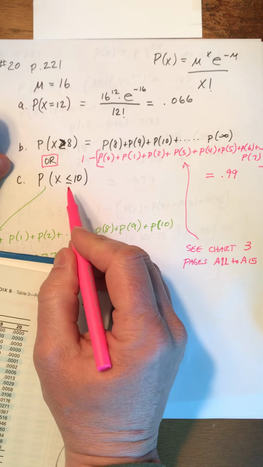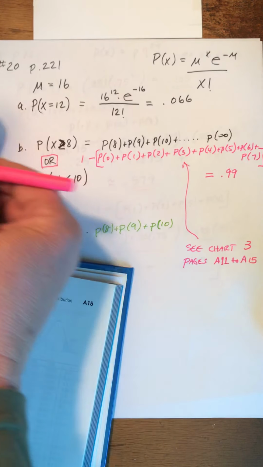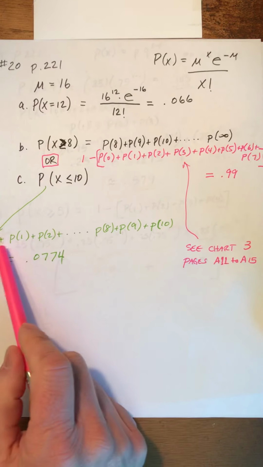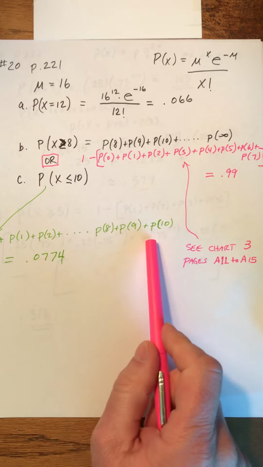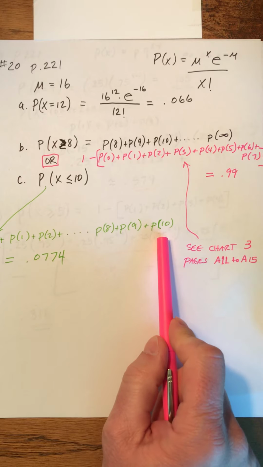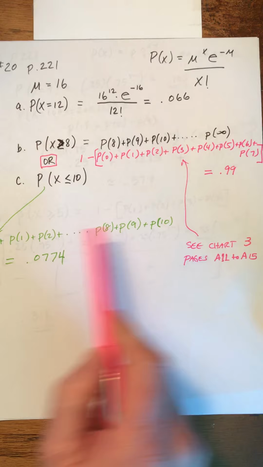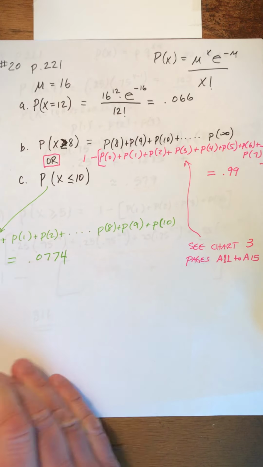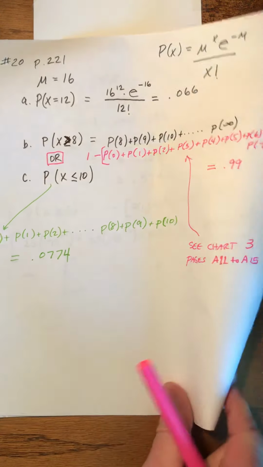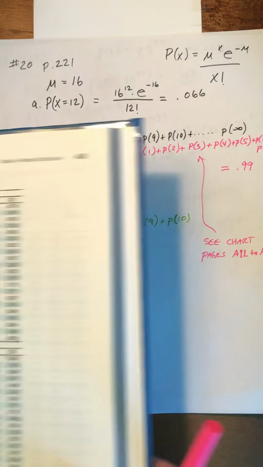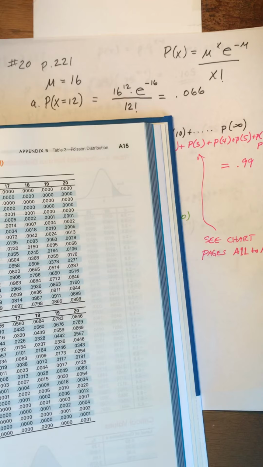For the next one, part C, they're saying, what's the probability that it would be 10 or less? Well, 10 or less is 0, 1, 2, 3, all the way up to number 10. Again, that's a lot of work to use this formula over and over again, actually 10, 11 times counting the 0. So what we would do is go back to the chart and say, you know what, we need to add up these 0 to 10.